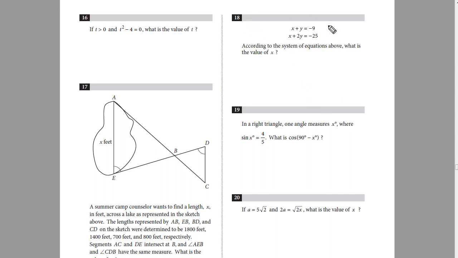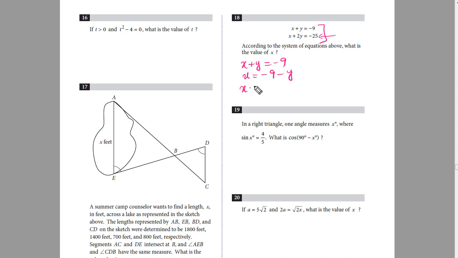Question number 18. Two simultaneous equations are given. According to the system of equations above, what is the value of x? So it's just a simple straightforward question, and we have to work out the value for x. In the first equation, I'm going to use the method of substitution. So x plus y is equal to -9, so x will be equal to -9 minus y. I'll insert this -9 minus y into the second equation, and I'll find the value for y.